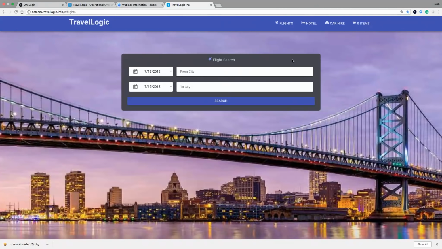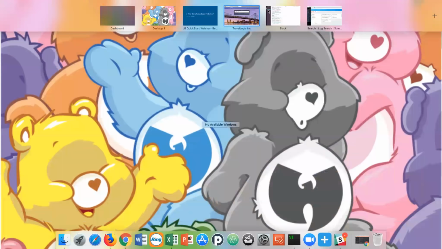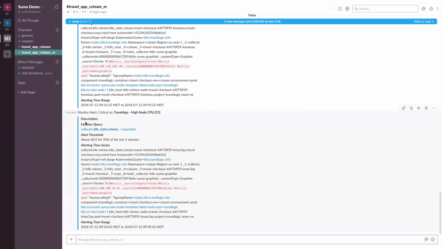So at this point, I know this information that people can't check out. That's the piece of information I know. At the same time, though, I get a Slack message. This Slack message is showing me a monitor alert, and it says critical on travel app, high node CPU. So that's interesting. I've received a phone call from somebody that said people can't check out, so I have that piece of information. And now I have a piece of information that there seems to be a high CPU related to the travel app. Those are the two pieces of information I know.